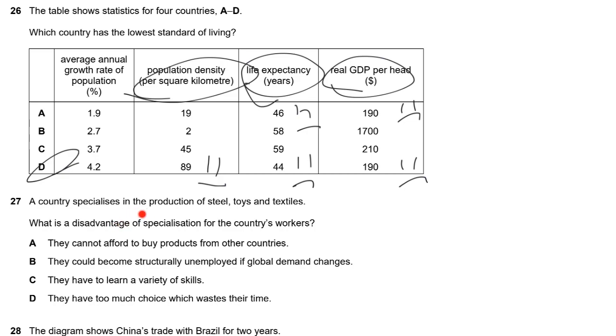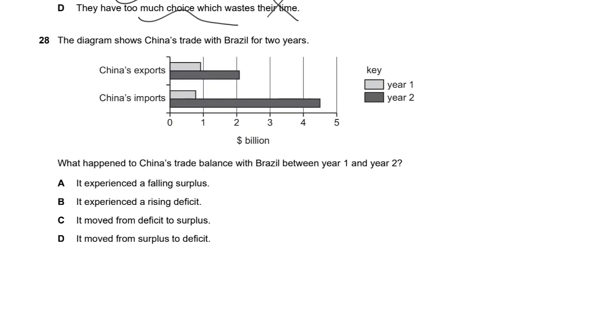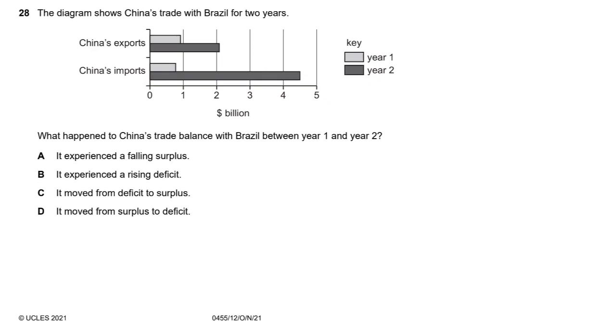MC question 27. A country specialized in the production of steel, toys, and textile. What would be the disadvantages to the workers? Indeed, when they specialize, they would become unemployed. So the answer goes to B. C and D are still wrong answers, I'm not going to pick them. So we will move on to MC question 28.